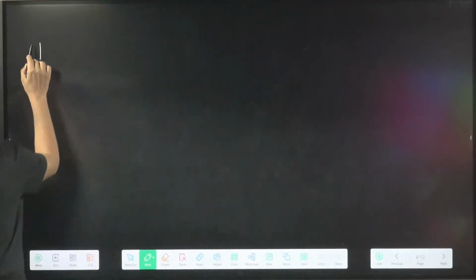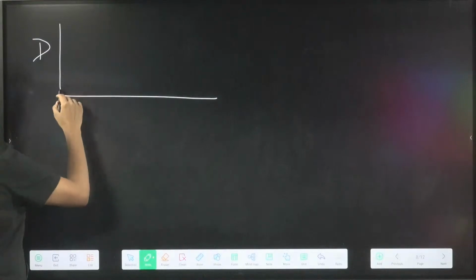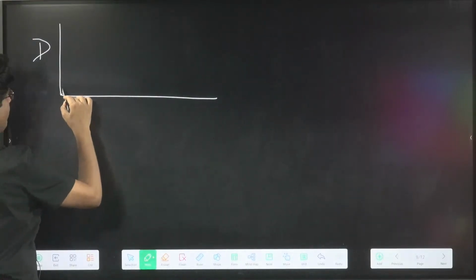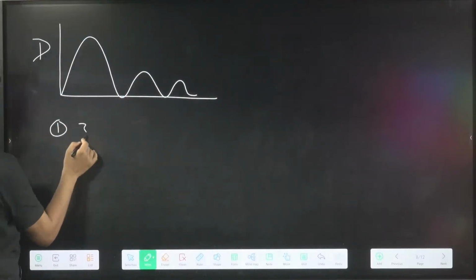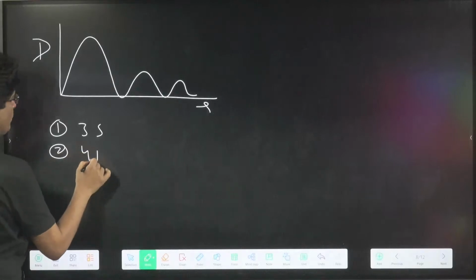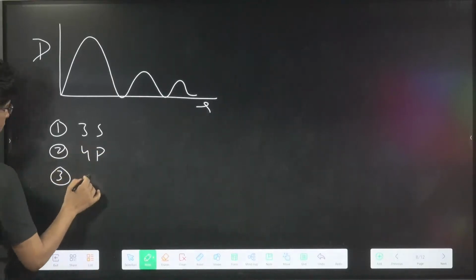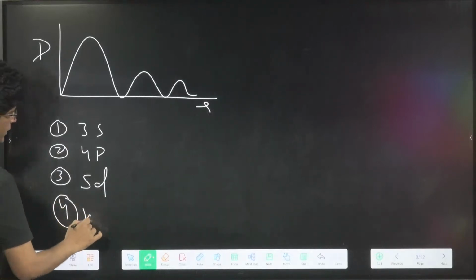Okay, let's have some graph of D now. Tell me one thing. This is R. First, 3S, second, 4P, third, 5D, fourth, none.